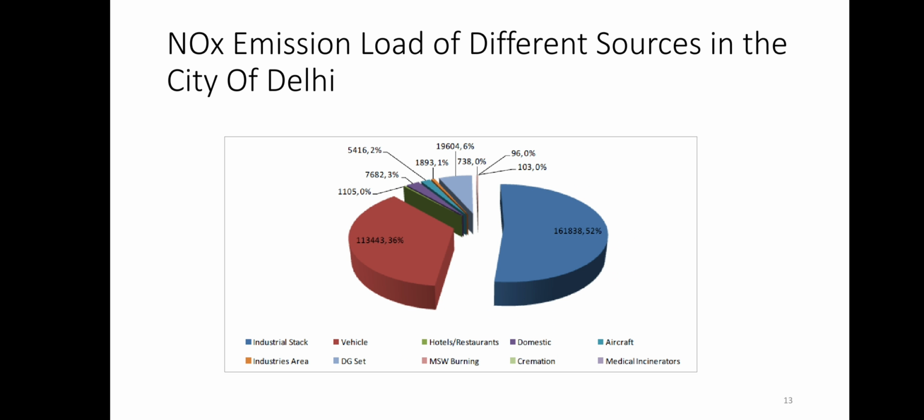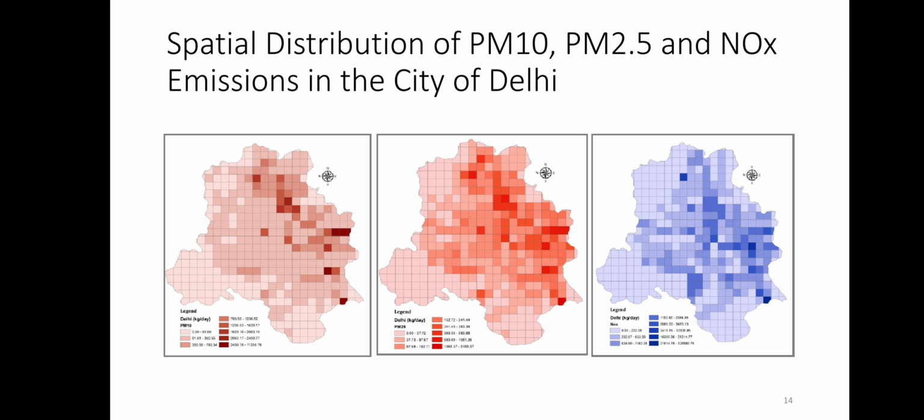The NOx emissions from different sources in the city of Delhi show that 52% of the NOx emission is from the industrial stack and 36% is from the vehicles. This is the spatial distribution of PM10, PM2.5 and NOx emissions in the city of Delhi. We can see that the northeast and eastern parts of Delhi are most affected by air pollution.